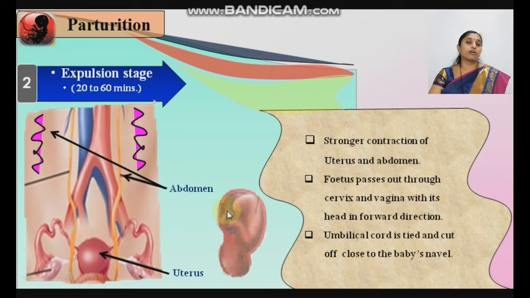Whenever the umbilical cord is cut, at that time the baby takes its first breath. After expulsion outside the vagina of the mother, the baby takes its first breath because of the cutting of the umbilical cord. As long as the umbilical cord is attached, the baby gets oxygen supply through this cord. But after cutting the umbilical cord, the baby's lungs work independently. The baby takes its first breath through its own respiratory system. These are the changes that take place during the expulsion stage.